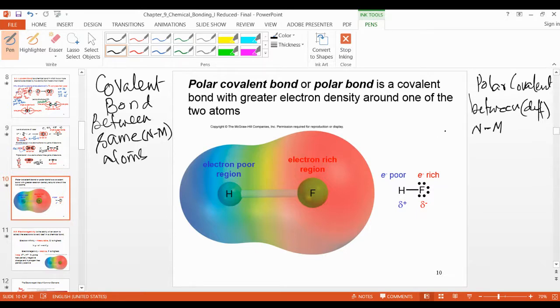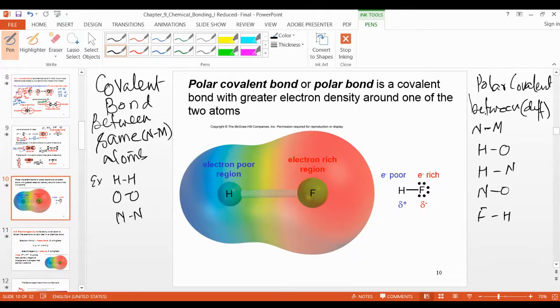Okay? You understand non-metal? NM means non-metal. So here a simple example: hydrogen-hydrogen, oxygen-oxygen, nitrogen-nitrogen, the same. But here we have examples: hydrogen-oxygen, hydrogen-nitrogen, nitrogen-oxygen, fluorine-hydrogen. These are different, but they are all non-metals.